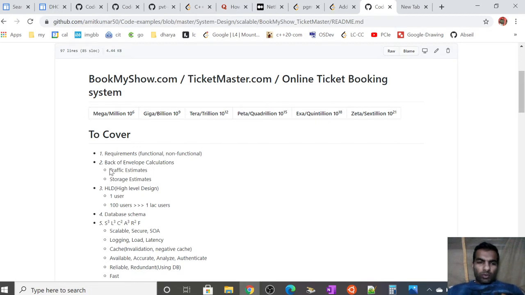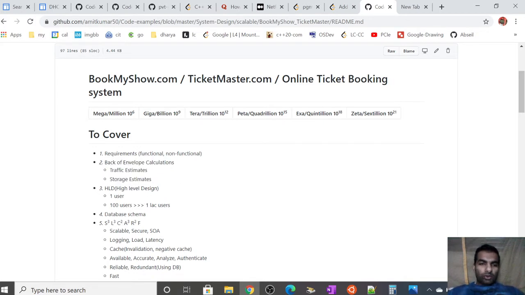Basically there are two parts in back of envelope calculations, that is traffic estimates and storage estimates. That is, how many bytes the system is receiving per second, which is the traffic estimate, and how many bytes the system needs to store for the span of 5 years or 10 years. Those are the two calculations we do in back of envelope.